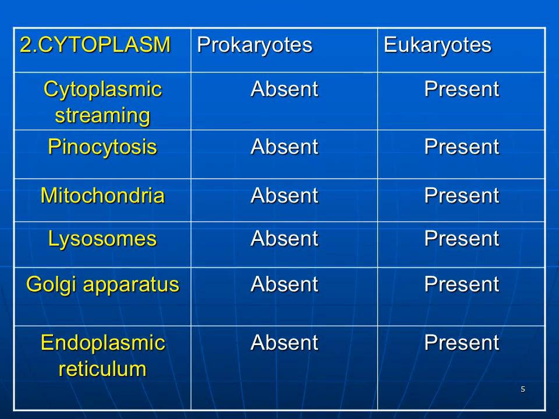The next difference between prokaryotes and eukaryotes is related to cytoplasm. The cytoplasmic stream is absent in prokaryotes, it is present in eukaryotes. Pinocytosis is absent in prokaryotes and it is present in eukaryotes. Mitochondria are absent in prokaryotes, but present in eukaryotes. Lysosomes are absent in prokaryotes but present in eukaryotes. Golgi apparatus is absent in prokaryotes but present in eukaryotes. Endoplasmic reticulum is absent in prokaryotes but present in eukaryotes.